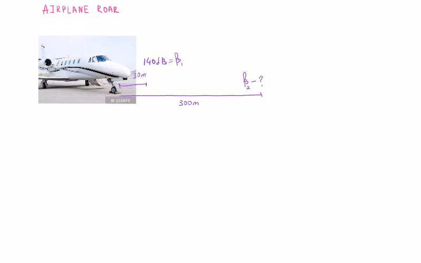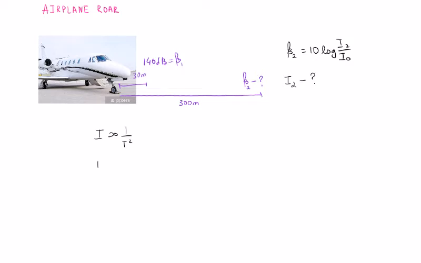To find the sound intensity level, we need to find I2 first, the sound intensity at this point, because sound intensity level beta 2 equals 10 log I2 over I0. So if we can find I2, then we will find beta 2. Now, what do we know about intensities? We know that intensity is inversely proportional to the distance squared.